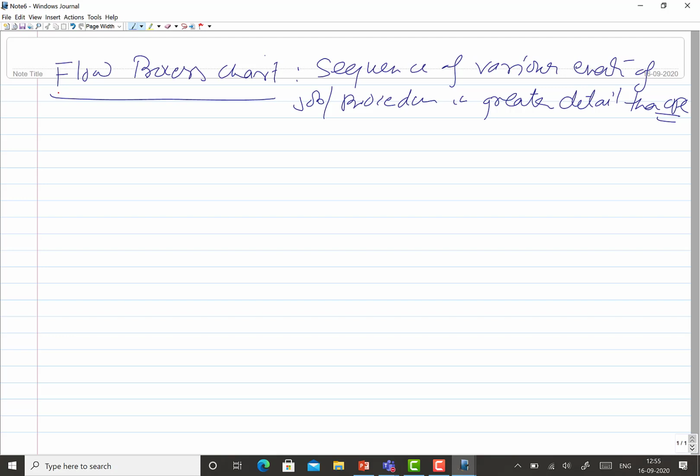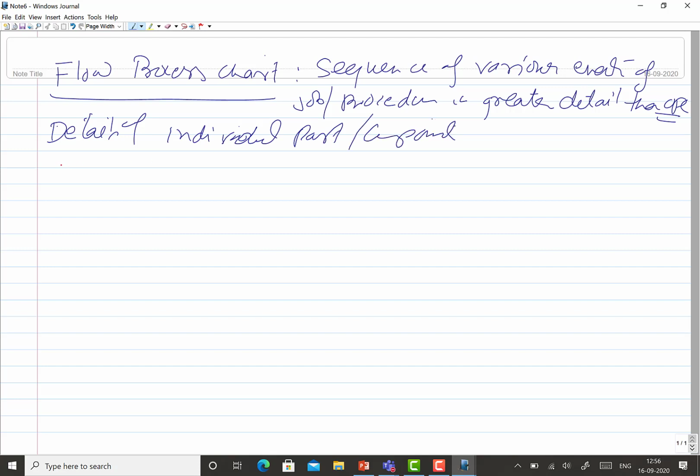So this is in much greater detail, and that is why it cannot be used for the entire range of the operations performed for manufacturing a particular product, but it can be used to show the details of an individual part or component.